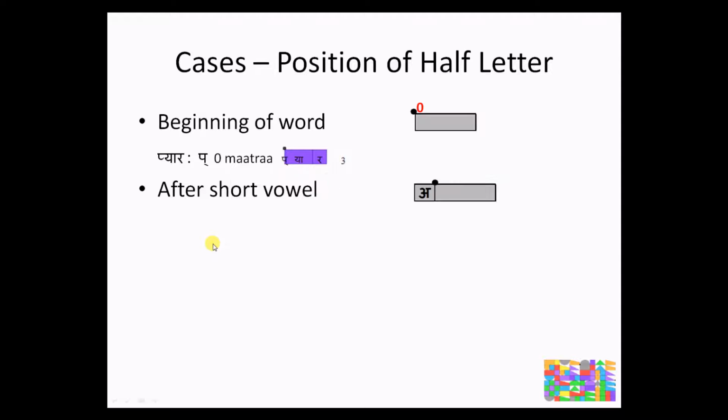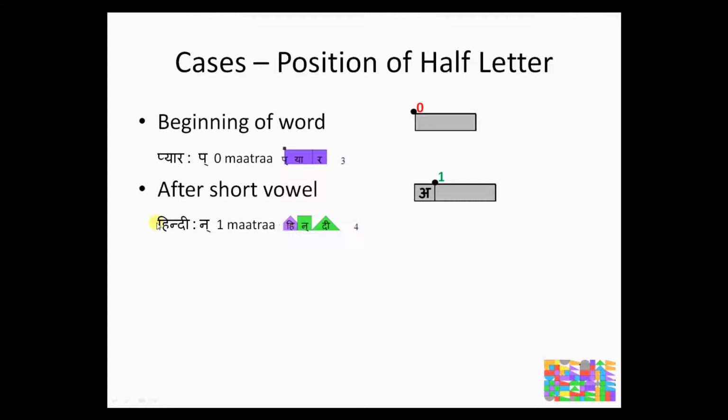The second case is if the half letter is inside a word, but it is after a short vowel, whether it is a or choti i, chota u. So in such a situation, that half letter generally does consume one matra.